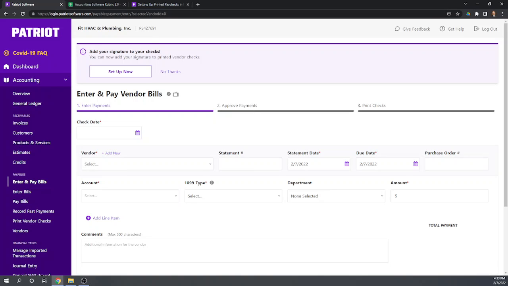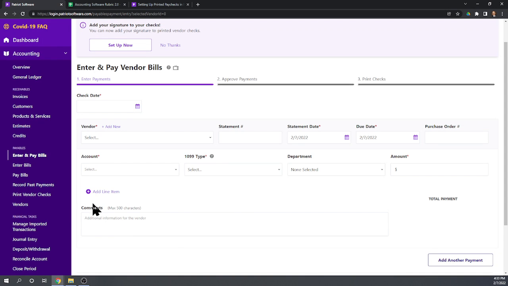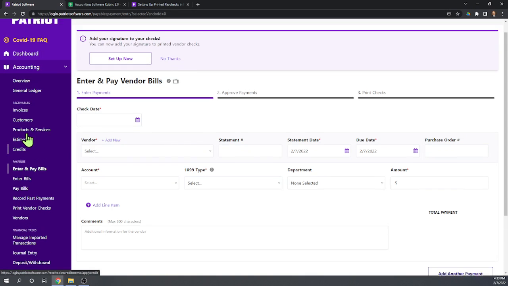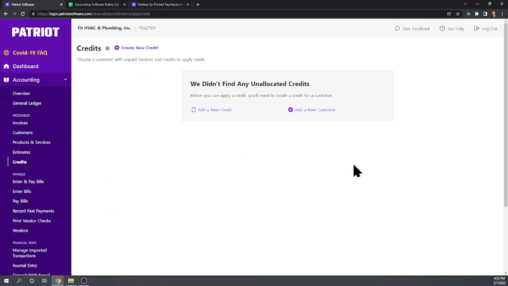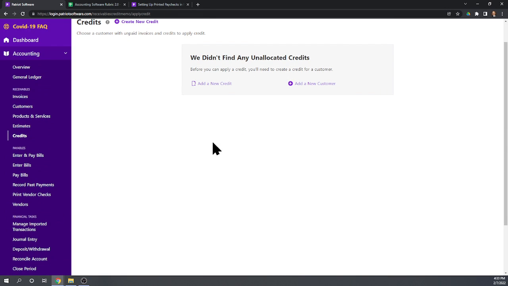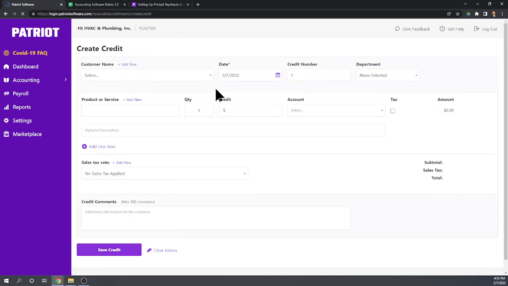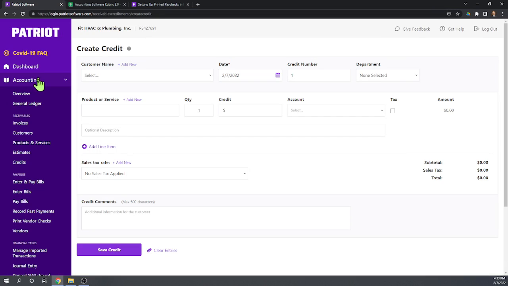Just about done with this chapter. Now, let's say we return one plumbing widget to the widgets guy for $10. We want to see if we can do a credit from our vendor. Here we have credits, but I'm sure these are just credits that we give to our customer. If we add new credit, I'm sure this is just for customers. Yeah, this is customers. That's not what we're looking for. So back to accounting.